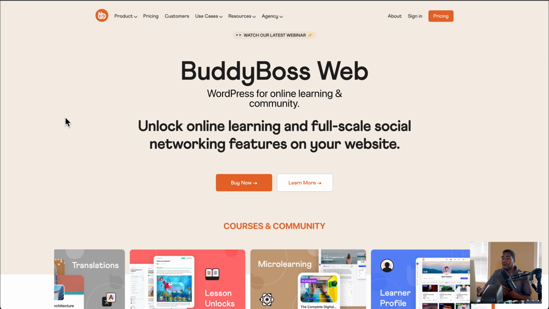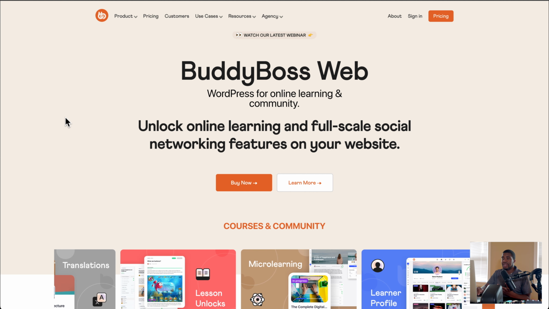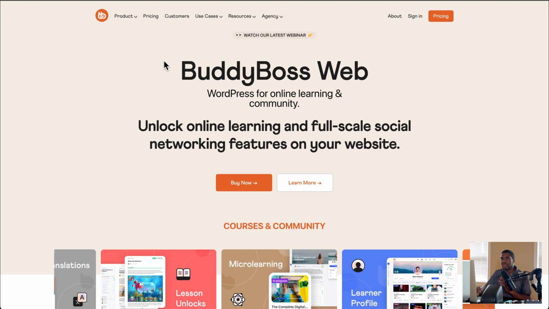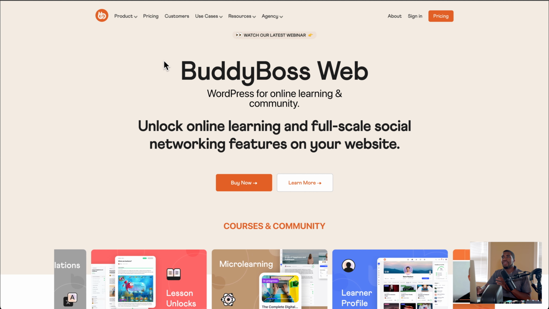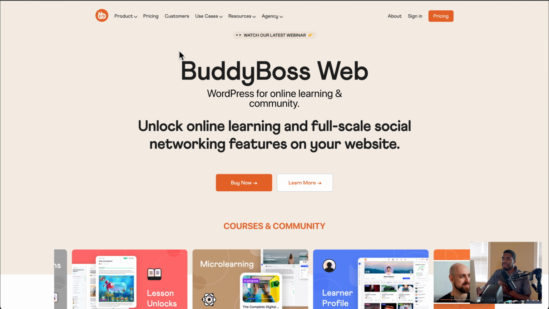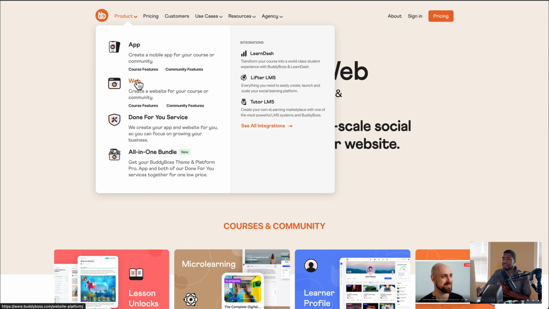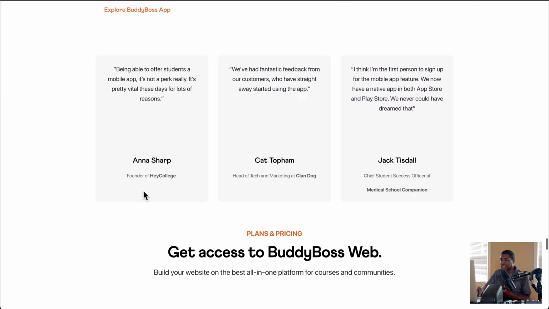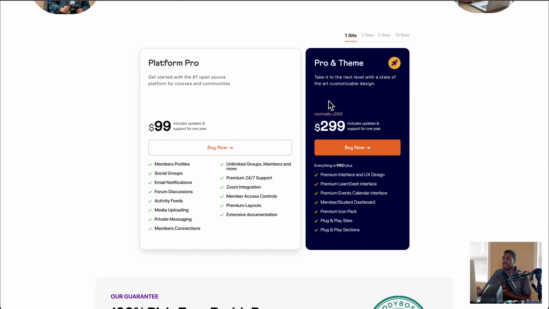Whereas BuddyBoss is not free. The BuddyBoss platform plugin is free. But if you really want to get the 100% of BuddyBoss that you probably want, you're going to be going with the web version right here. It does have an app, as you just saw, but we're not going to go there. If I hit this, it's going to go down to the price. You're going to want to get the pro and the theme. If you're going to use BuddyBoss, you're going to want to use the pro and the theme.